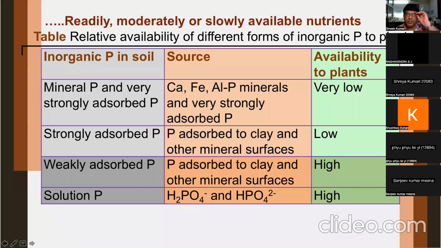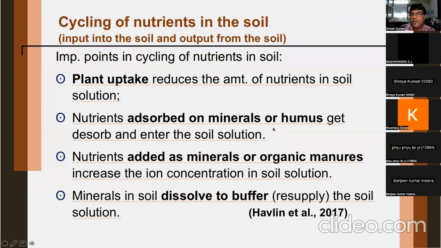Just now you have seen different forms of phosphorus availability from very low to high. Now, cycling of nutrients in the soil means what are different sources, how it is coming and how it is going back, going outside. So plant uptake reduces the amount of nutrients in the soil solution. It is very clear. Nutrients adsorbed on minerals or humus get dissolved and enter the soil solution, because solution will get nutrients from the minerals or it can get from exchangeable sites. Whatever sources of nutrients are there, those sources will add nutrients to the soil solution.